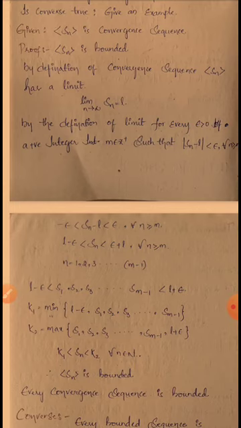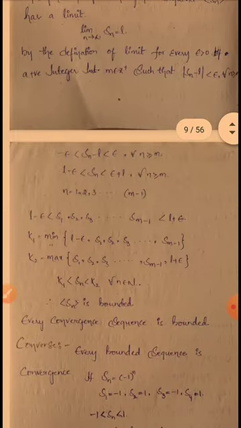So I am adding L throughout. So L minus epsilon less than Sn less than L plus epsilon for all n greater than or equal to m. Here I am taking n equal to 1, 2, 3 and so on up to m minus 1. That is nothing but substituting n values in Sn. So L minus epsilon is less than, for n equal to 1 S1, n equal to 2 S2, n equal to 3 S3, and so on, n equal to m minus 1 S(m minus 1), less than L plus epsilon.